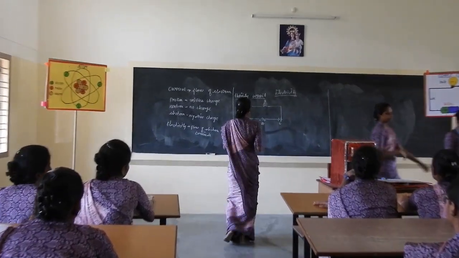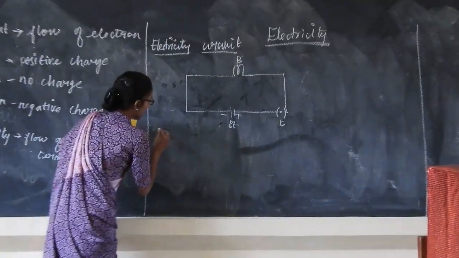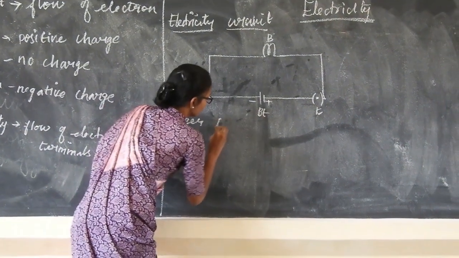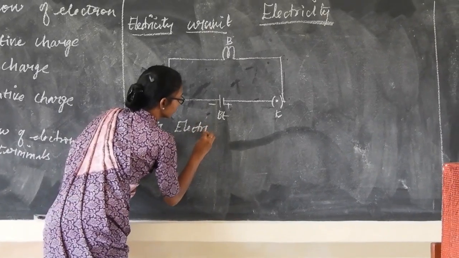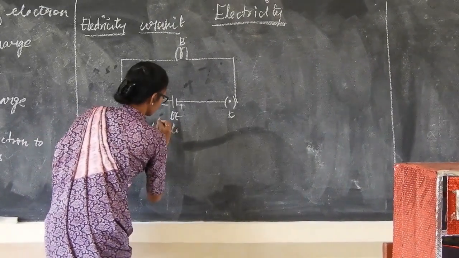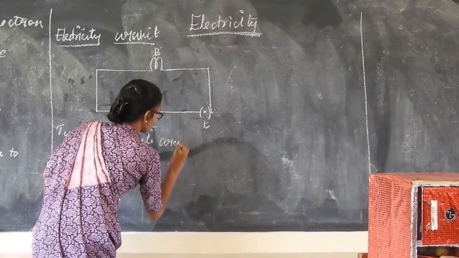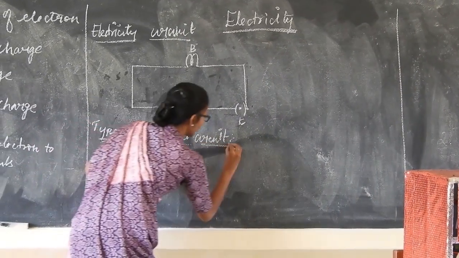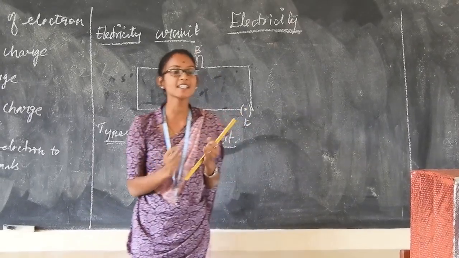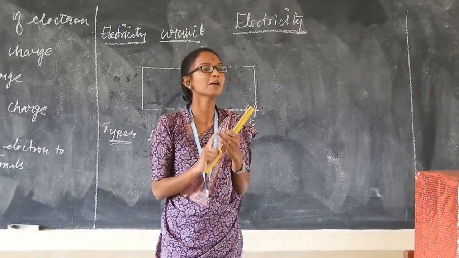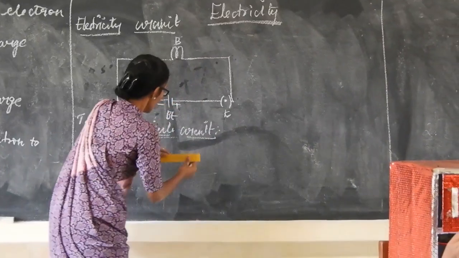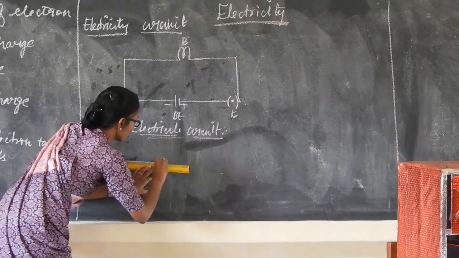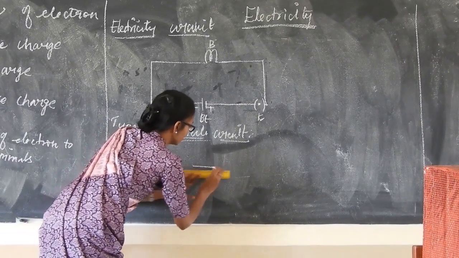Next we are moving to the types of electric circuit. What is that? Types of electric circuit. We have two types of electric circuit, that is series circuit and parallel circuit. Series circuit is a connection in one line.